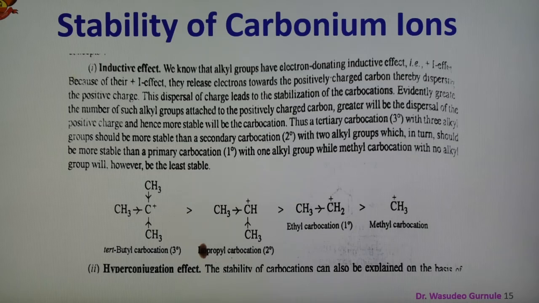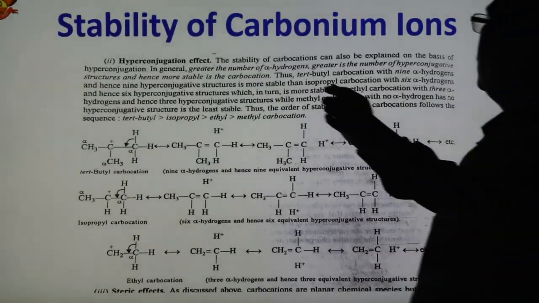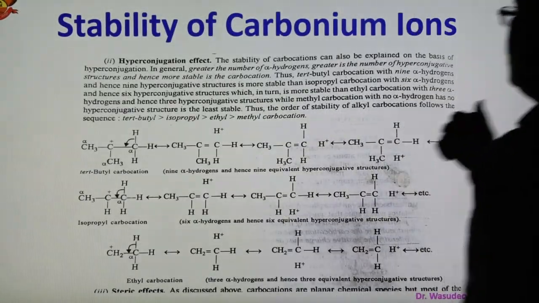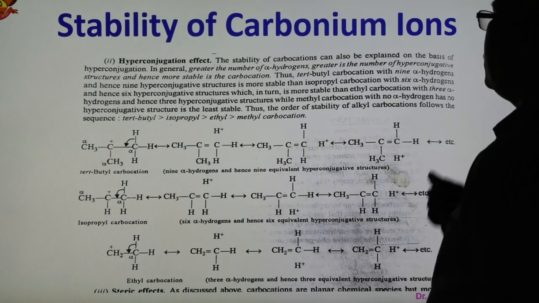And the second point is that the stability of the carbonium ion can also be explained on the basis of the hyperconjugation effect, which is shown here in this example. According to hyperconjugation, the greater the number of alpha hydrogens, the greater is the number of hyperconjugative structures, and therefore the more stable is the carbocation.